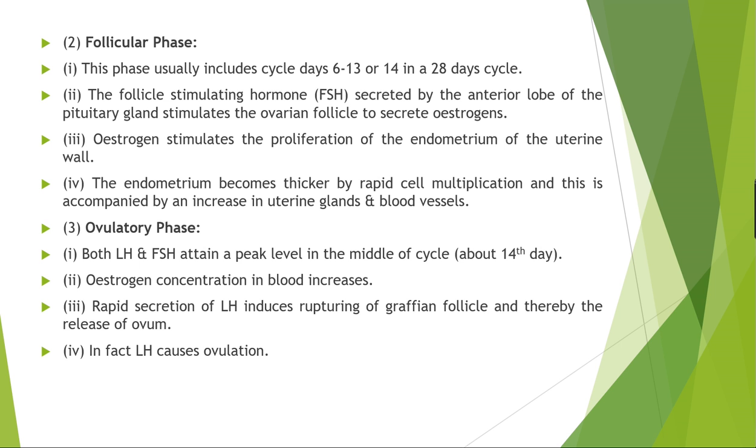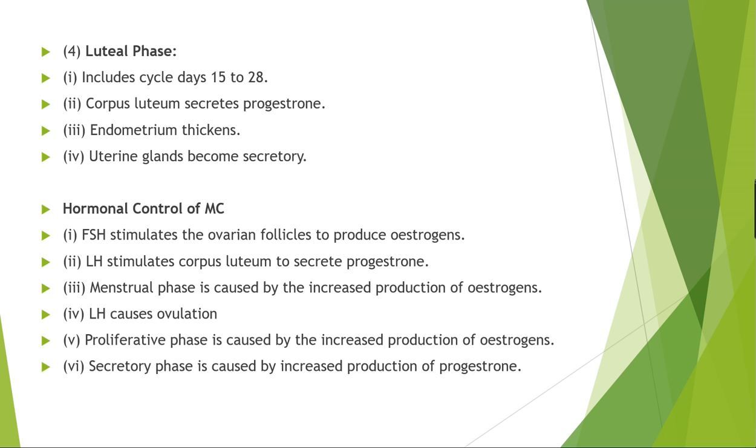Then there is a secondary phase which is also called the luteal phase, जो 15 to 28 days तक होता है, जहाँ पे corpus luteum form होगा and it secretes the progesterone. यहाँ पे again endometrium thick हो जाएगी and the uterine glands become secretory. Okay, this is about the menstrual cycle.